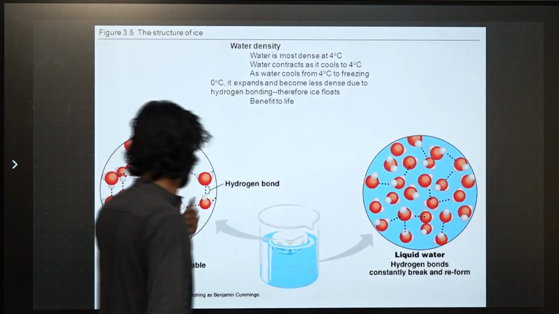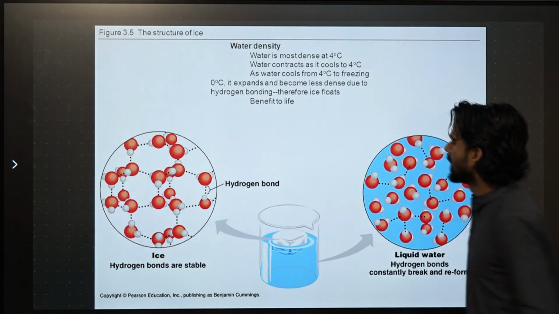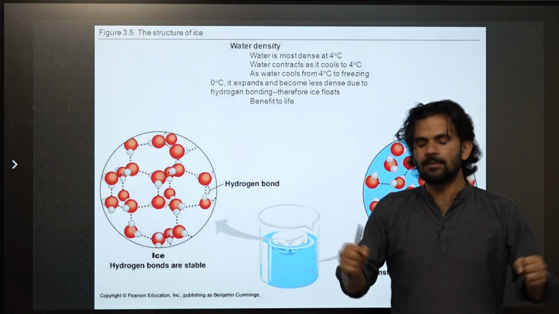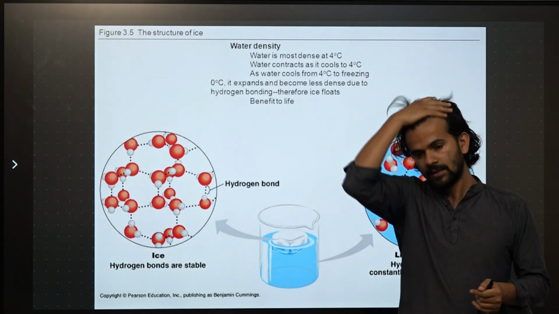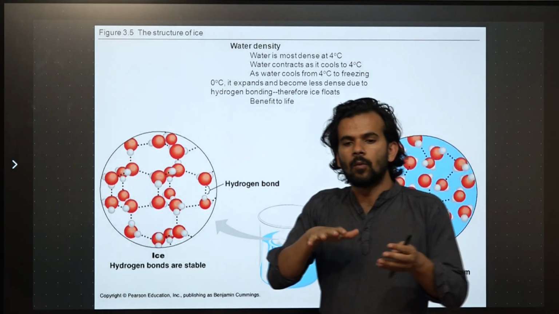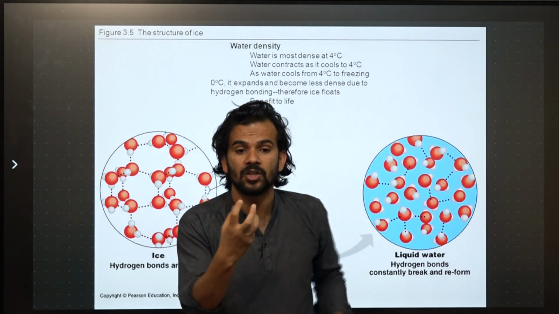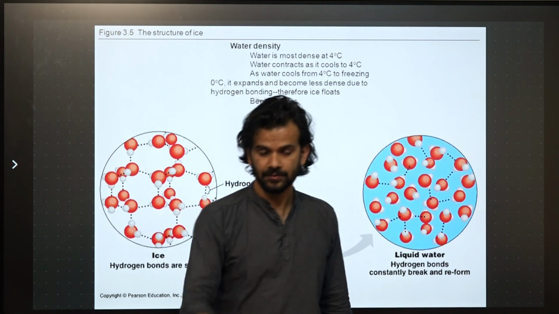That's the state called the liquid state, when things can flow. Whereas in ice, the hydrogen bond is stable. Therefore, water molecules don't move too much, and as a result, you have a solid state.